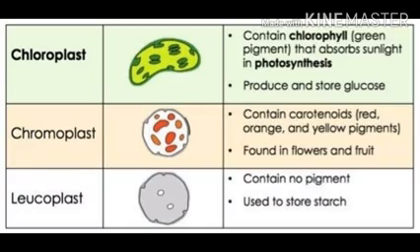So, in the upcoming picture, you can see the differentiation of the chloroplast, chromoplast and leucoplast, and you can note down these differences properly. Now, children, after this, I am giving you one of the main differences that is required here. That is the difference between plant and animal cells.